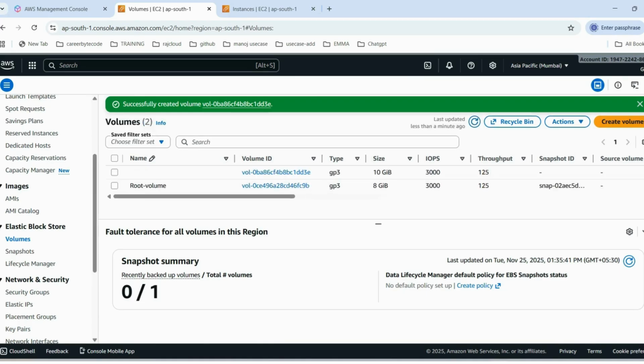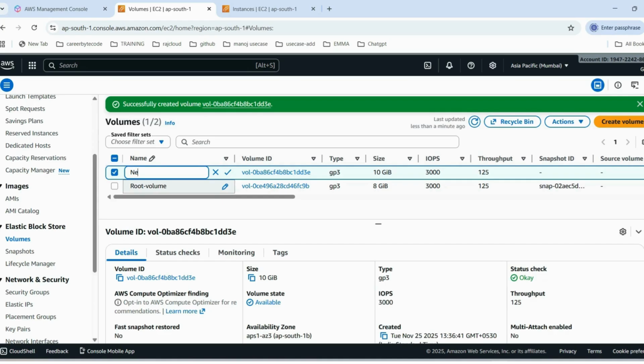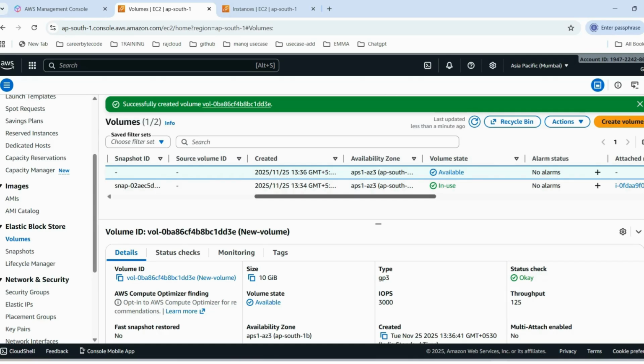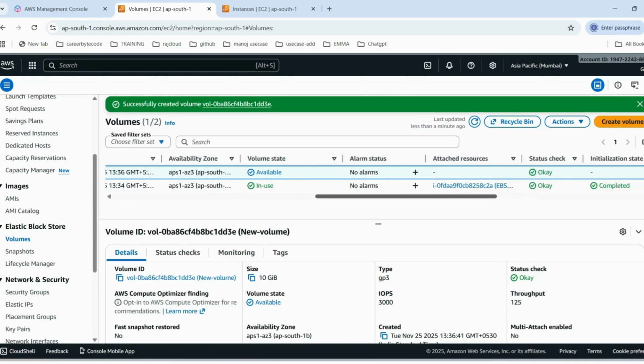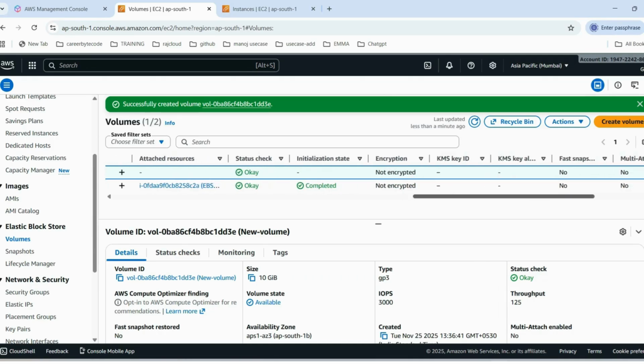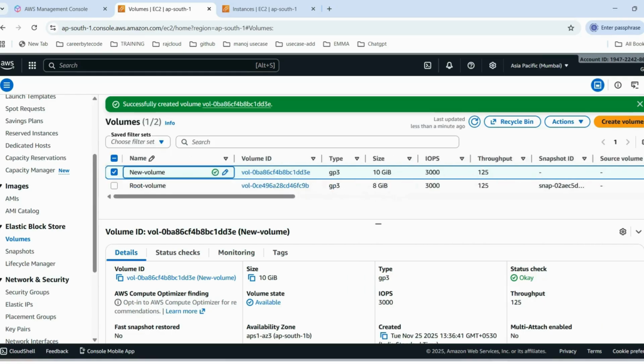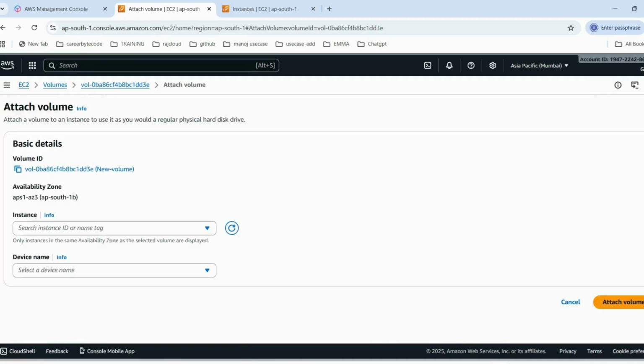Next, if you refresh, you can see the newly created volume. I give the name as new volume. Click OK. The size of the volume is 10 GB, the volume state is available, and the status is OK.